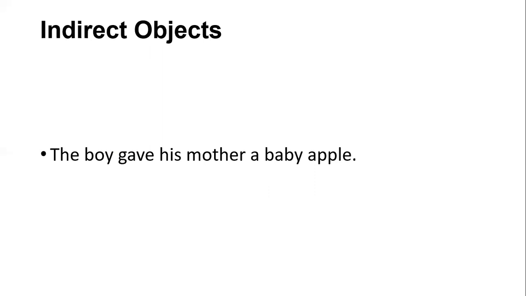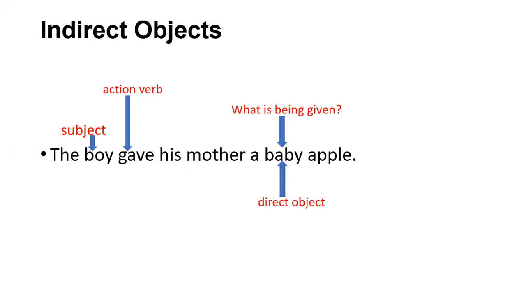Indirect object, again explanation. The boy is what? Subject. Give is an action verb. And then what is being given? A baby apple. So that's why it is the direct object, because it is completing the sense of the sentence. Right? And then the answer is for whom or to whom. So his mother. So this is the indirect object.